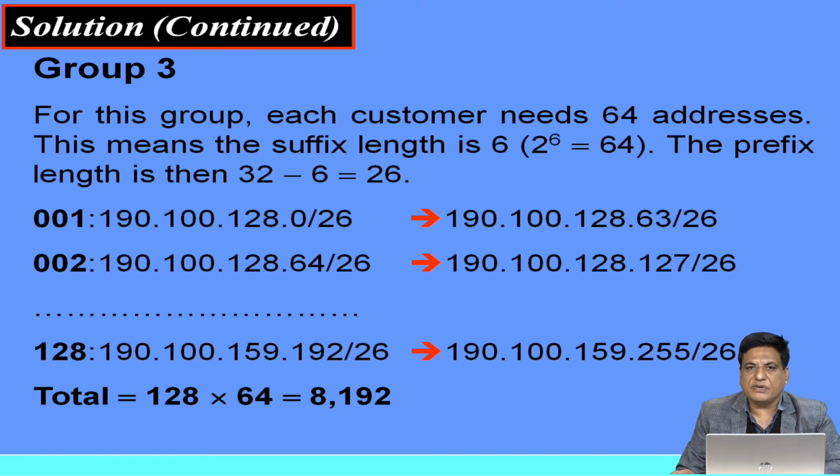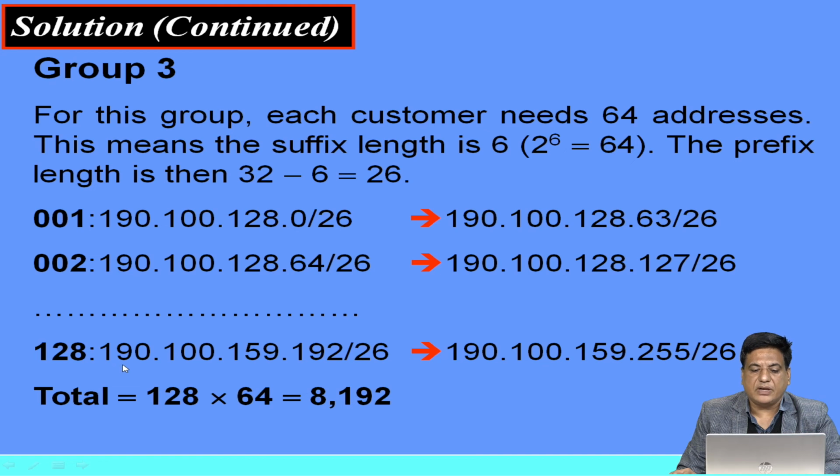The first address we will assign to a customer is 190.100.128.0, and we are assigning 64 addresses. So the last address is 190.100.128.63/26.